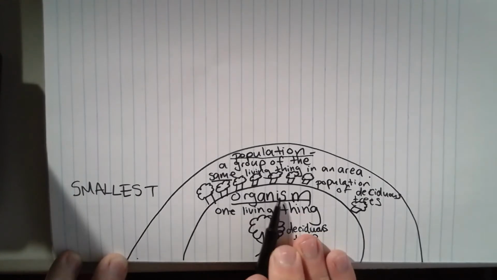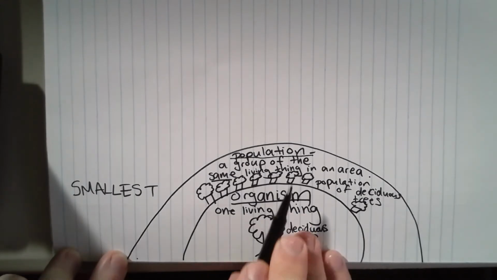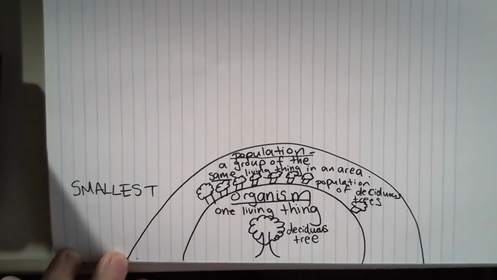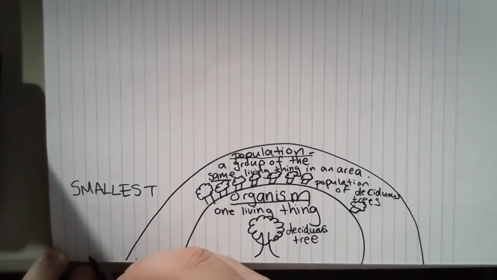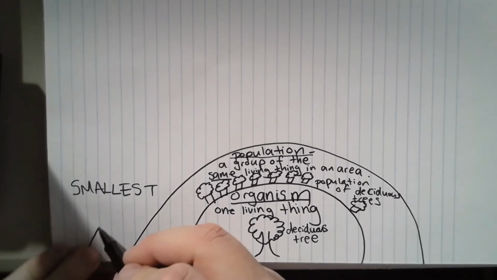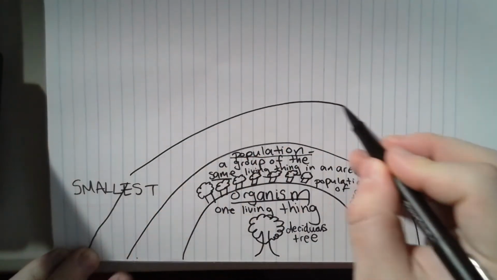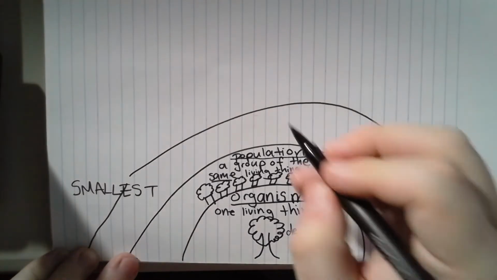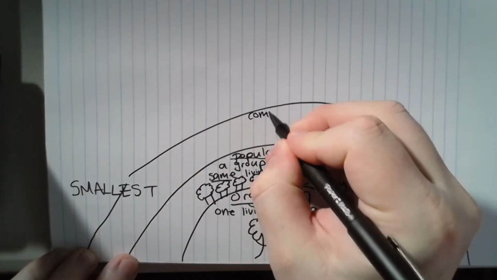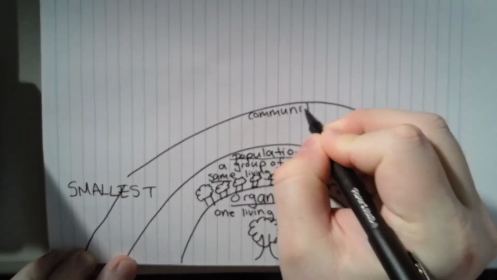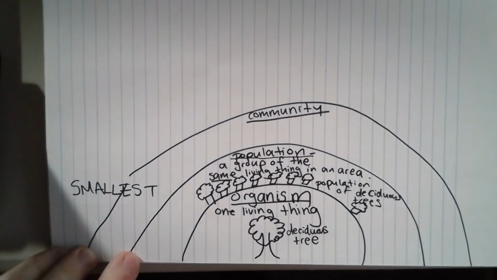So smallest is organism, and then we have population. The next biggest level is community. Community.